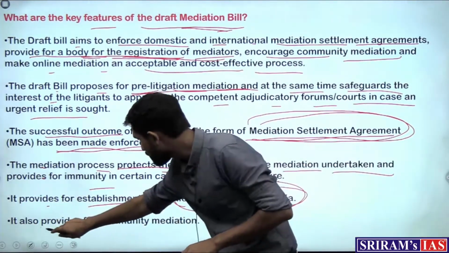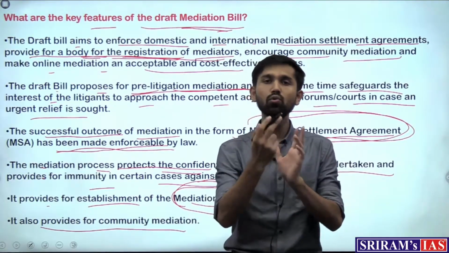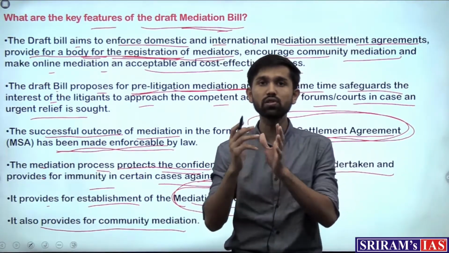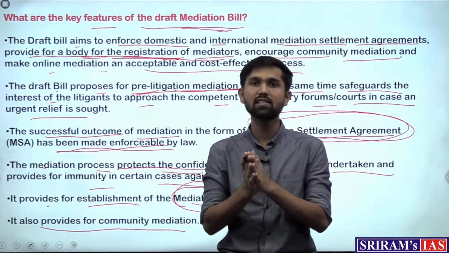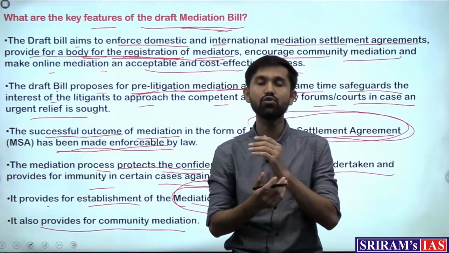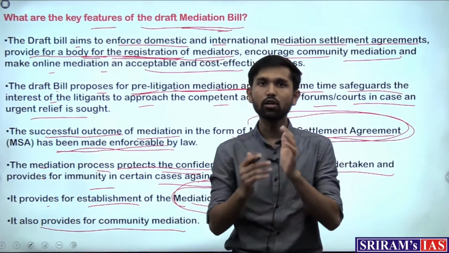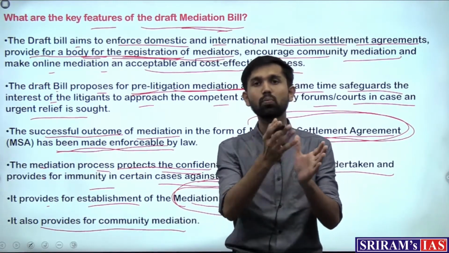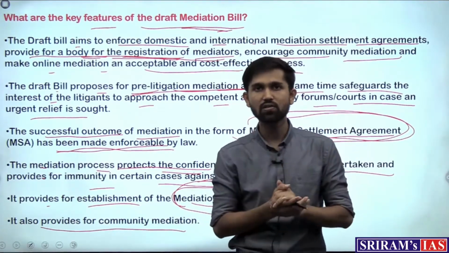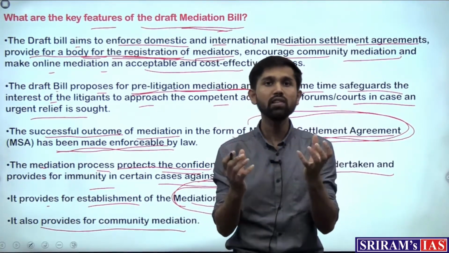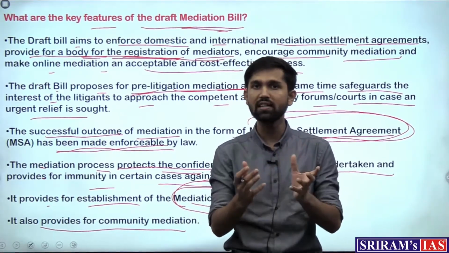And then it also provides for community mediation as well, which means not just two individuals resolving their disputes, but communities who have disputes which need to be resolved. Let's say, for example, we saw yesterday the issue of protecting the khejri trees. The whole Bishnoi community was there to protest against the felling of these trees, and on one side was the Manufacturers Association of the solar plants. So both these communities can come together and resolve their disputes, which is what was done yesterday, right?